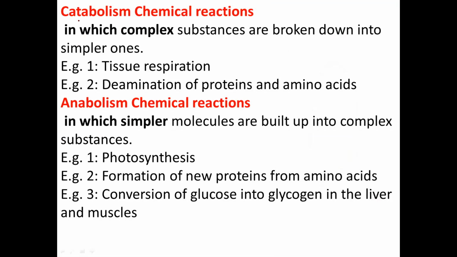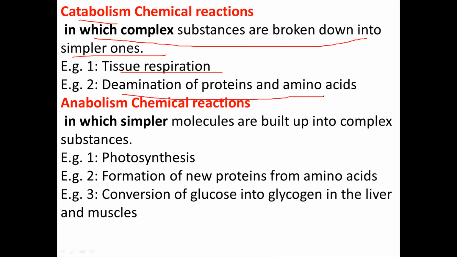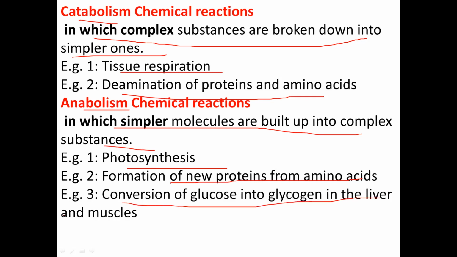Catabolism is a destructive process in which complex substances are broken down into simpler ones. Examples are tissue respiration and deamination of protein and amino acid. Anabolic reaction is a type of synthetic reaction in which simpler molecules are built up into complex substances. Examples: photosynthesis, formation of new protein from amino acid, conversion of glucose into glycogen in the liver and muscle.